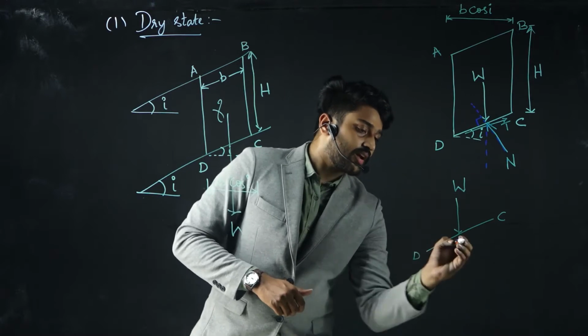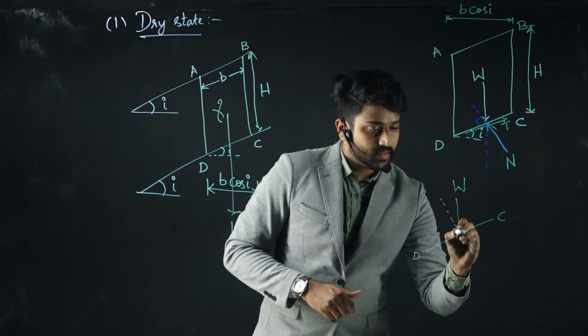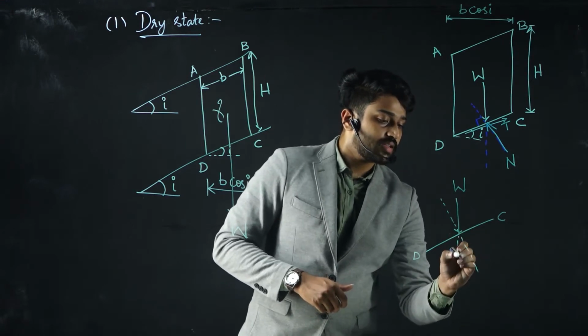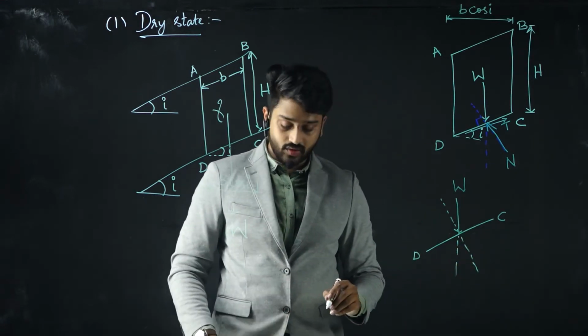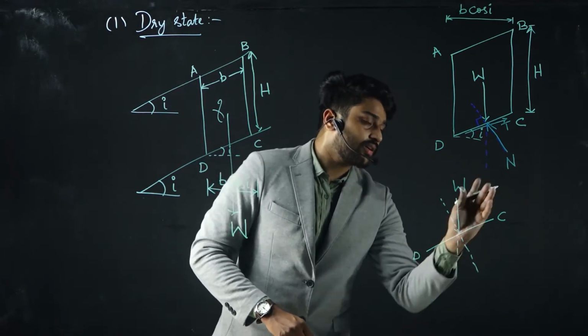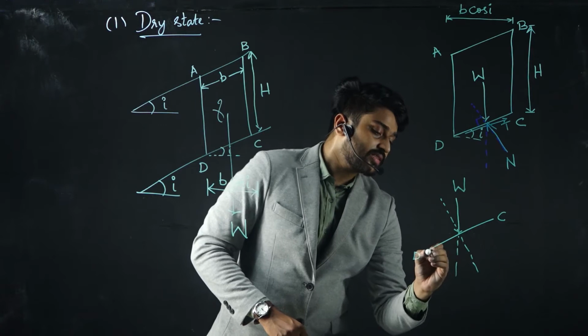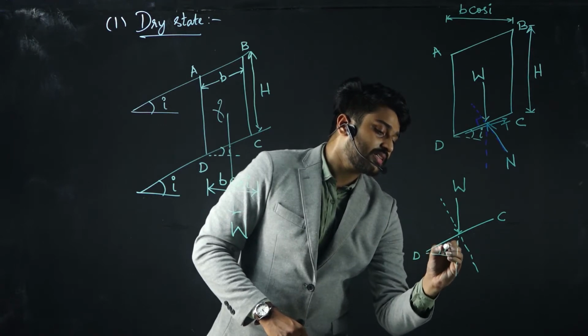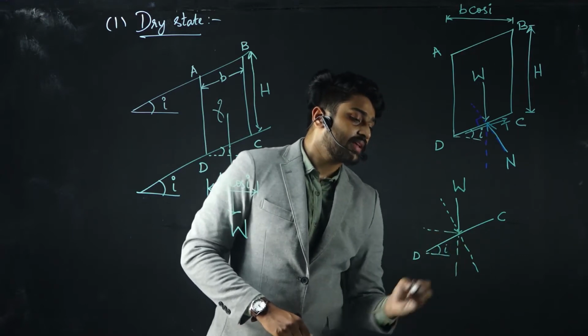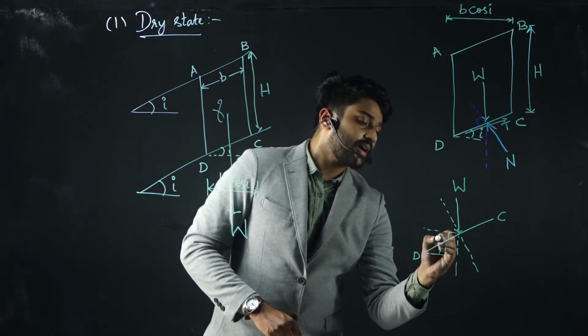If I draw a dotted line perpendicular to DC, this will be the dotted line, and this is the other one, the extension of W. Forget about N and T for now. Since this DC is inclined at an angle I to the horizontal, this particular angle will be I.